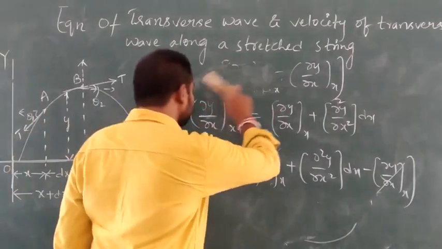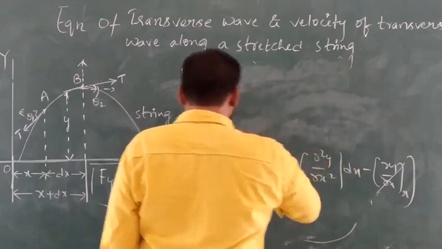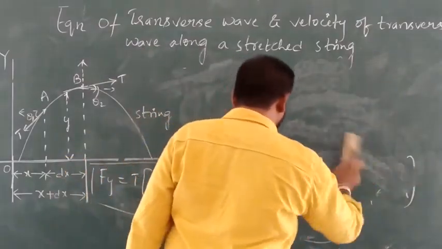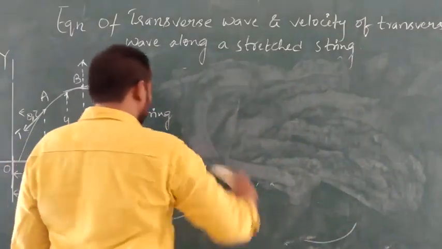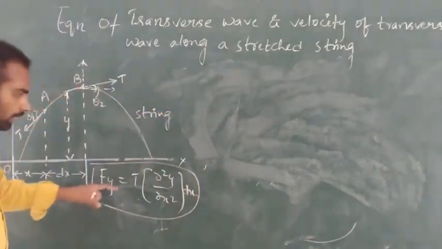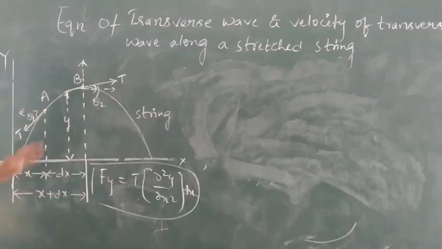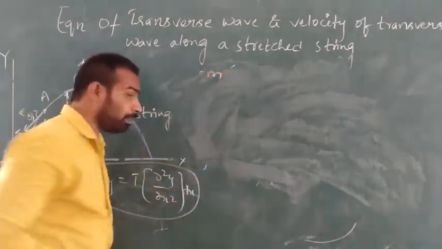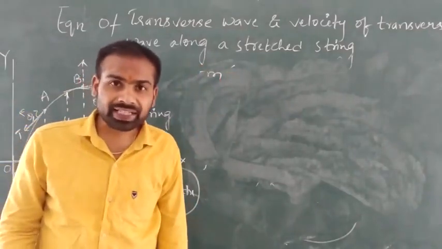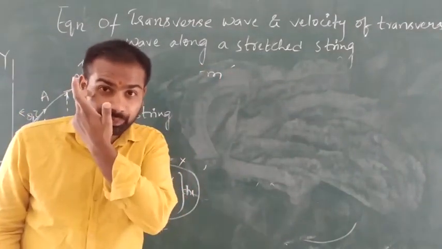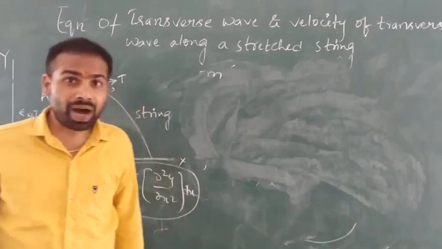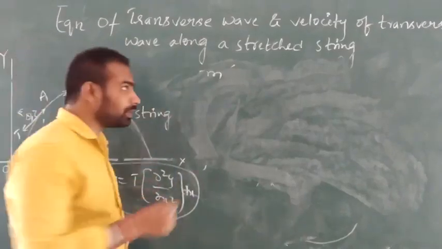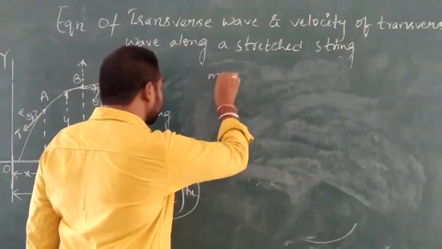Now we know that the mass per unit length of the element AB is small m. Hence, the mass of the element AB will become m into dx.